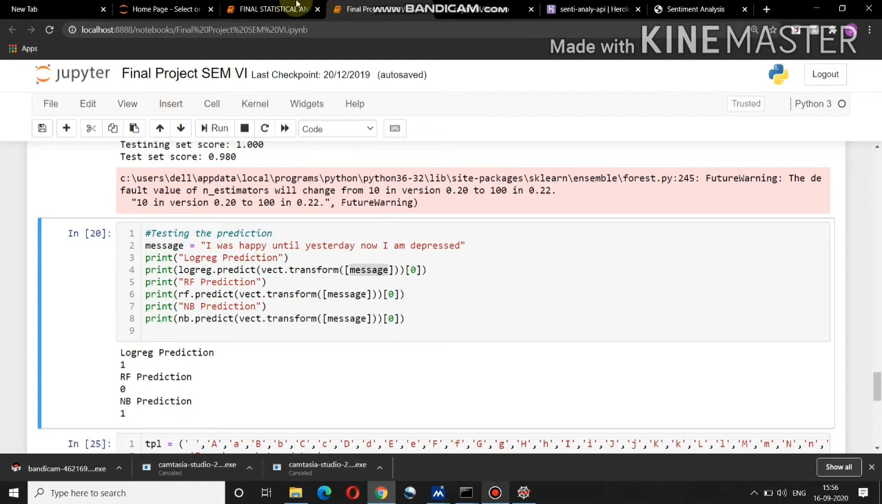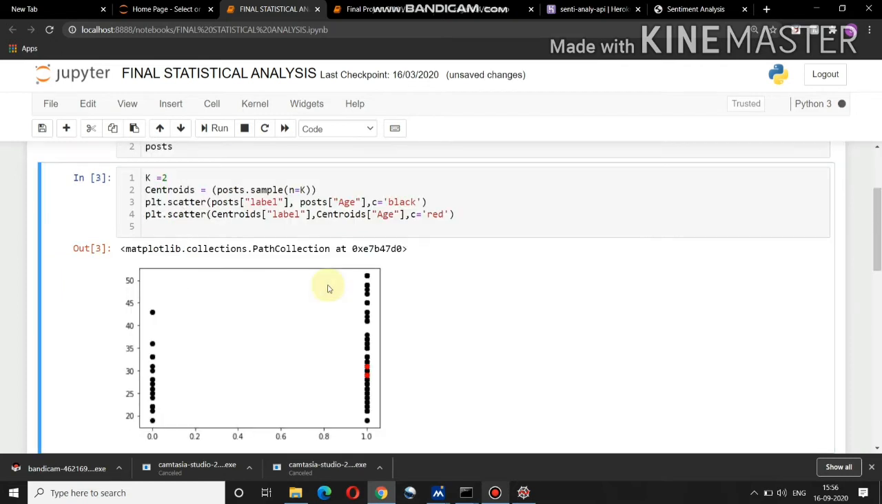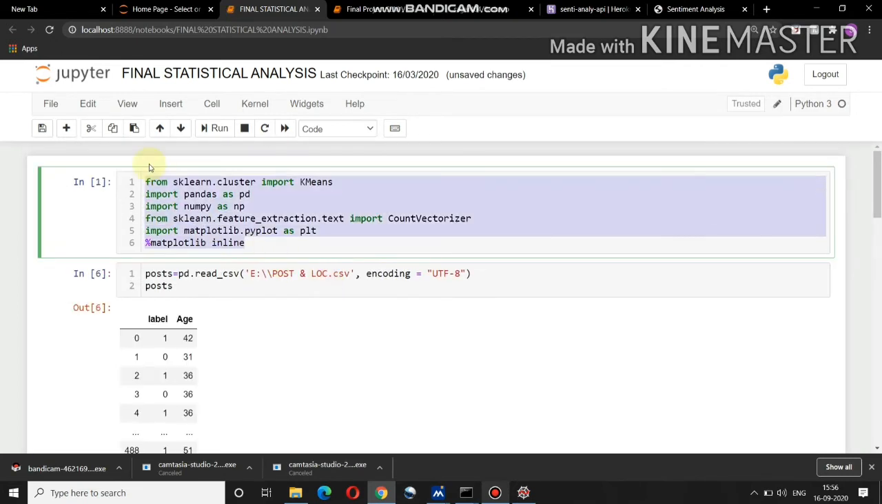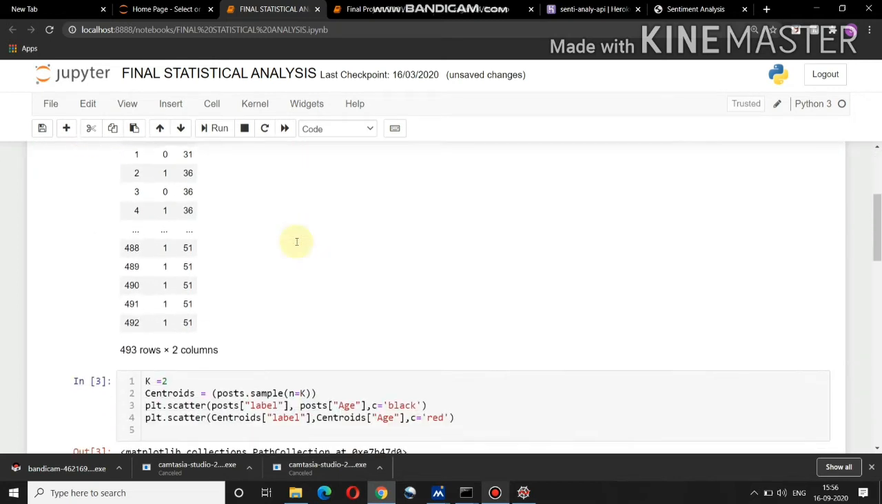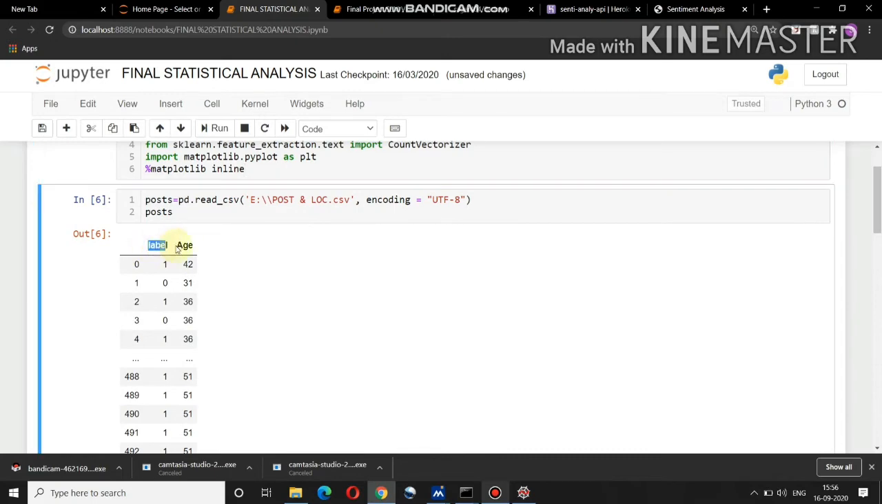The next part of the project is about statistical analysis. I have done a small statistical analysis on my data. This is the data which I have taken. Before importing it, I imported some libraries, like matplotlib for visualization purposes. I have imported my data over here. As we can see, it has two things: one is label and one is age.